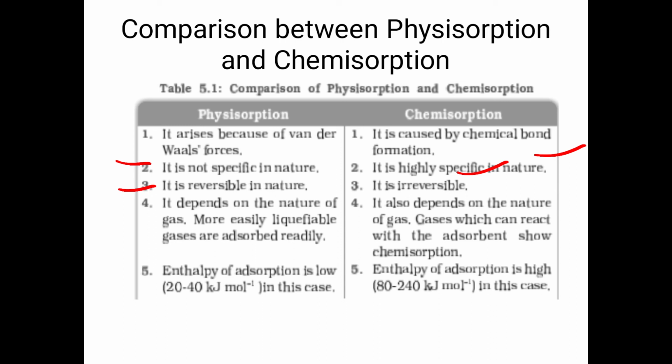In the case of physisorption, the enthalpy of adsorption is low, 20 to 40 kilojoule per mole. But in the case of chemisorption, it is high, 80 to 240 kilojoule per mole.